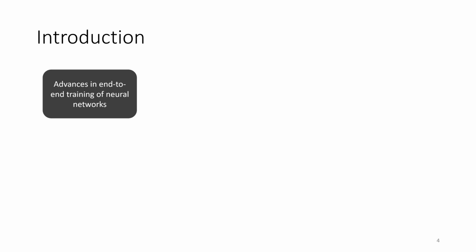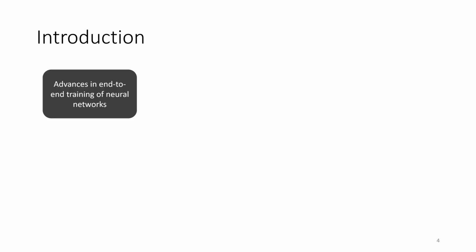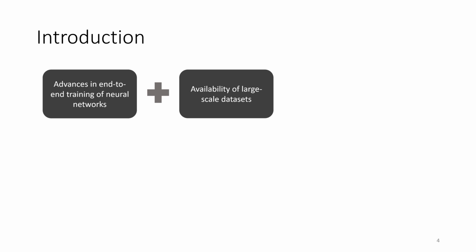Now, the introduction. So, how did the dialogue state systems come into being? Well, we have witnessed major advances in the end-to-end training of neural networks, and at the same time, we have access to large-scale datasets. So we know what to train and how to train.